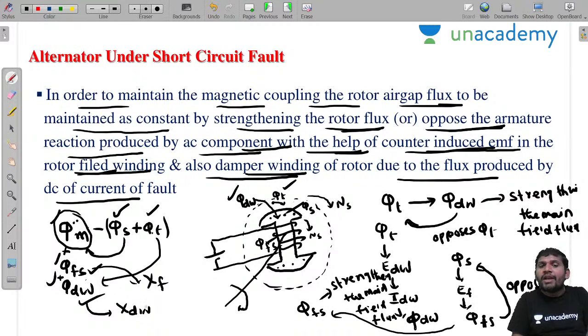Now, physically this pi dw is represented by XdW. If you want to represent it physically, we can use some reactance. This is the reactance due to damper winding flux, and this is the reactance due to field flux, which is produced by the steady state component. This is XF and this is XdW. Now, how much time will this XdW and this XF be present? That depends on the transient conditions.